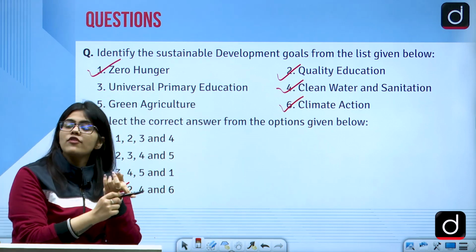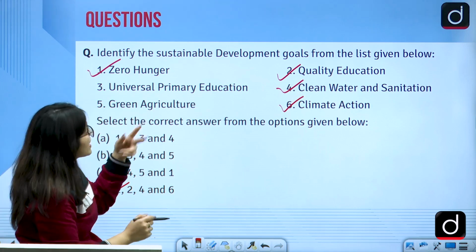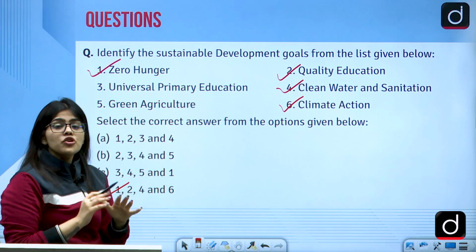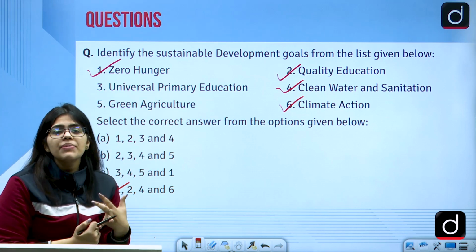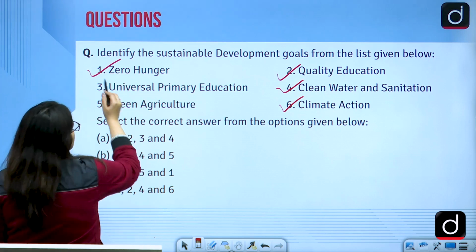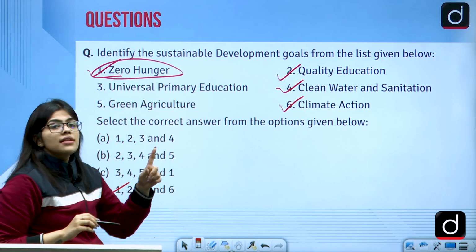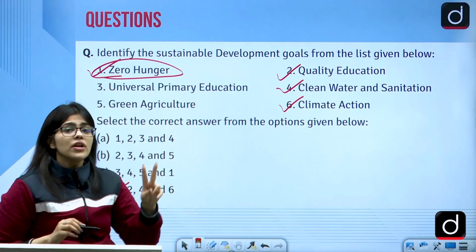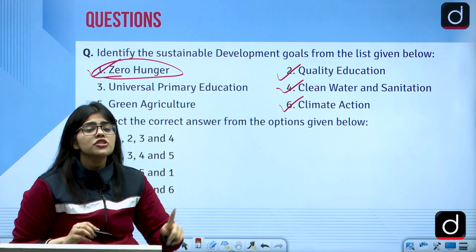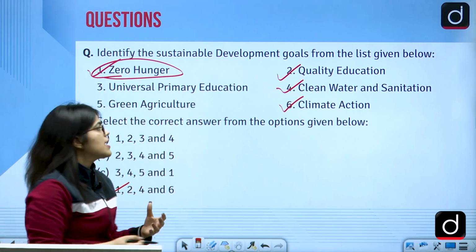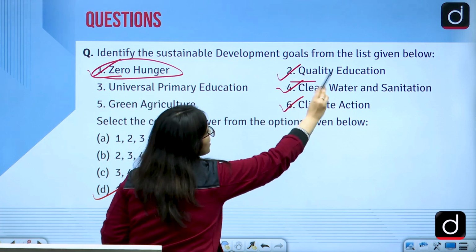So first of all, we have already discussed the two goals, and in fact we have discussed all of them. But zero hunger, there should be zero hunger, no one sleeping without food, is what we were talking about in the goal zero hunger. This is the SDG. Then we discussed quality education, the tertiary sector, innovation, and also technical education, vocationalization. So that is very much an SDG.